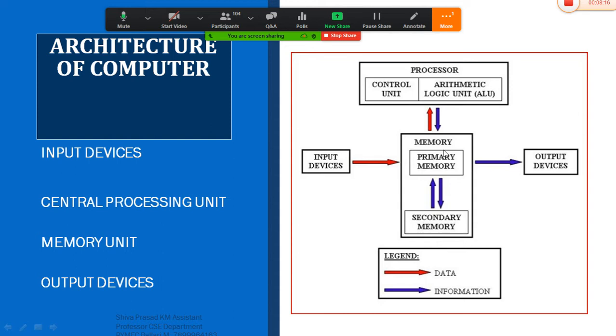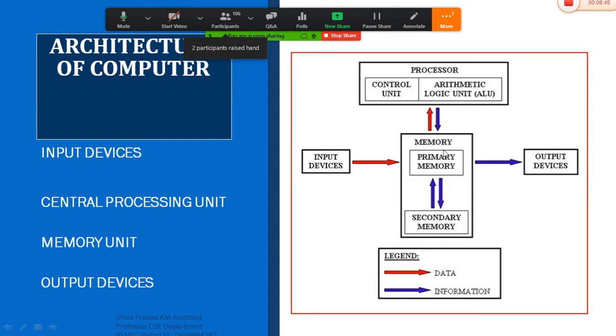Primary memory acts as a temporary memory which helps you to store the data for only a short period of time, until the operation gets completed. The best example for primary memory is RAM, which helps you to store the data into the memory temporarily.